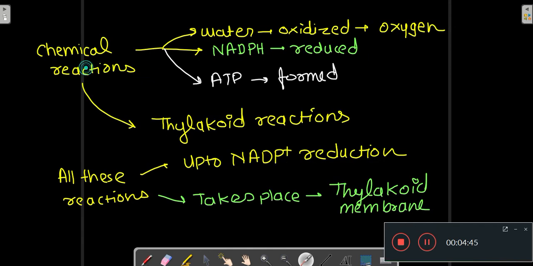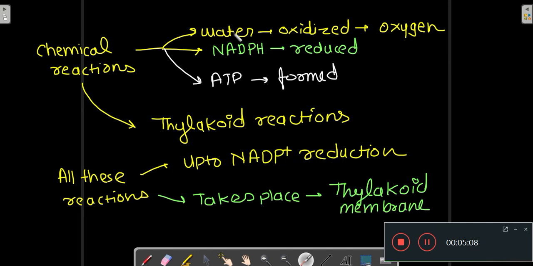So these chemical reactions, that is, water oxidized to oxygen, NADPH reduction, and ATP formation, all three reactions are known as thylakoid reactions because all of these reactions up to NADP plus reduction take place in the thylakoid membrane.